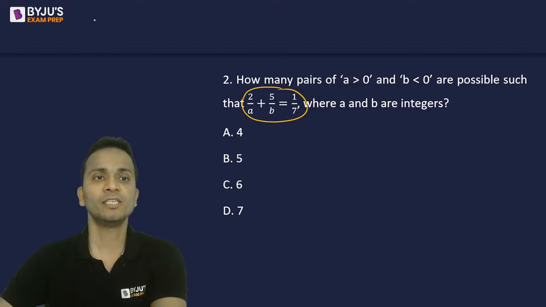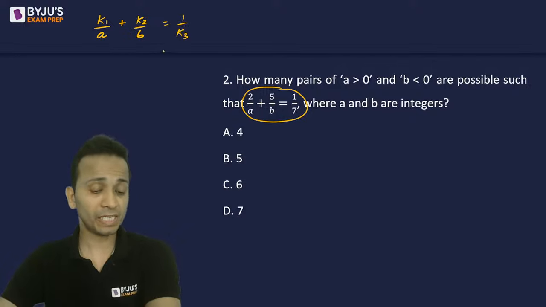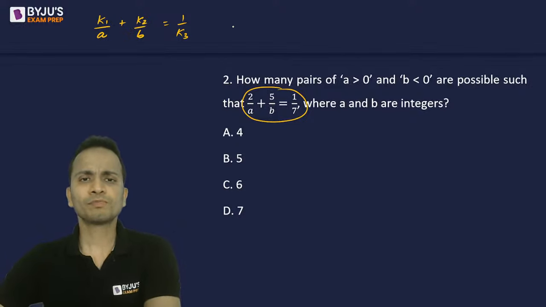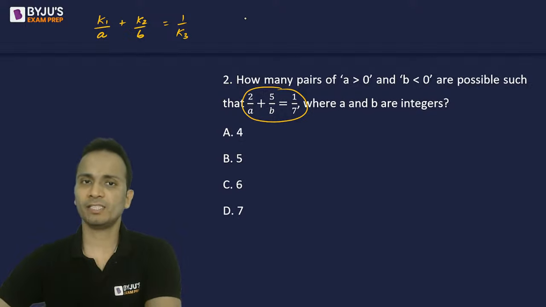Let's have a look at it. So let's say the equation is of the type K1 upon A plus K2 upon B is equal to 1 upon K3. Be careful. So you can make a note of it. Now, in one single step, if you remember this, you will be able to factorize this.